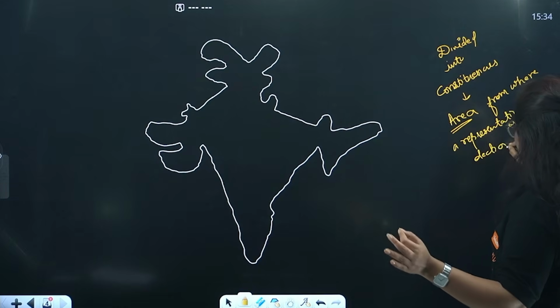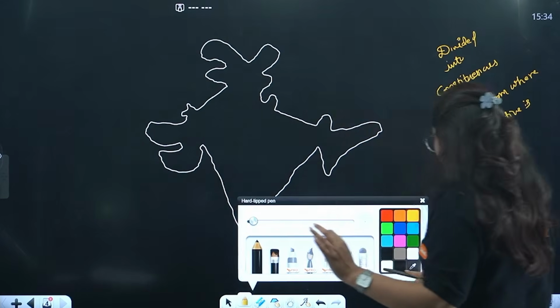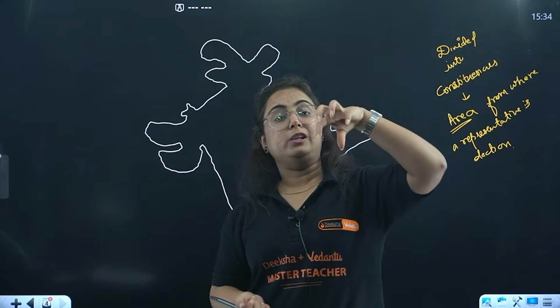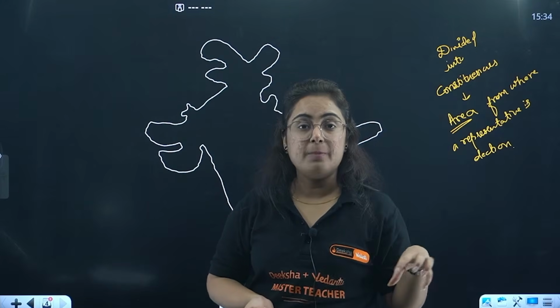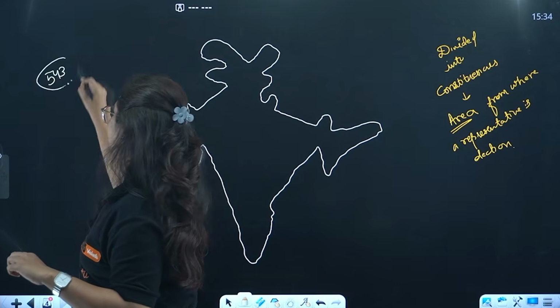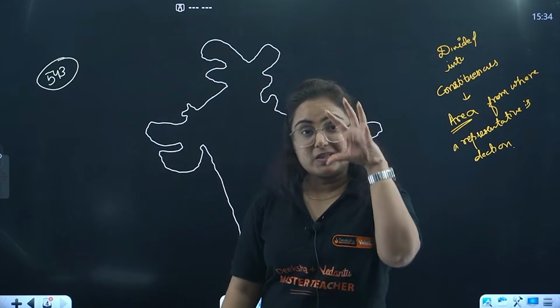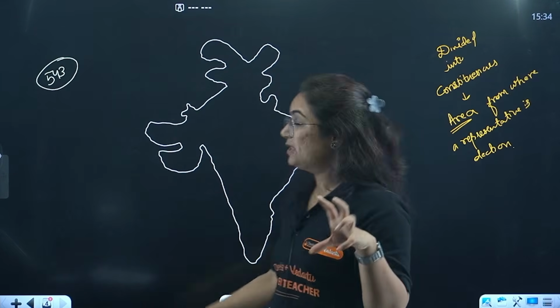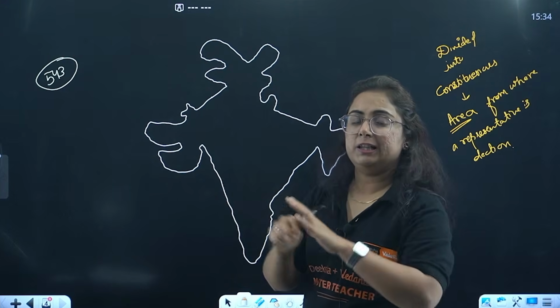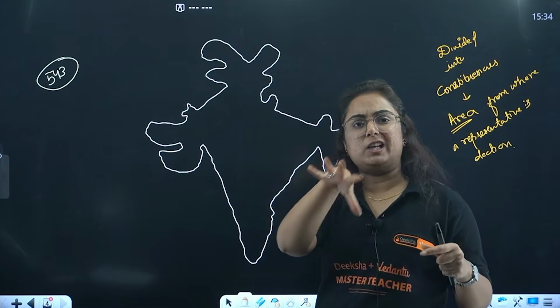Now, for example, in Lok Sabha, because Lok Sabha is a body that is directly elected, there are 543 seats. So these 543 seats will be divided in the country in terms of the proportion of their population.